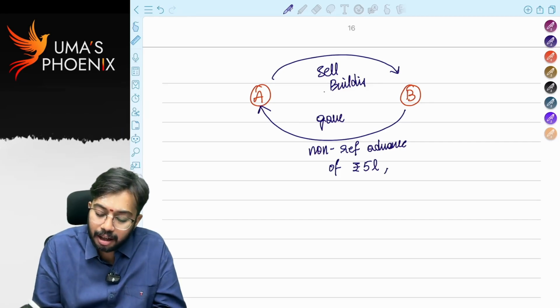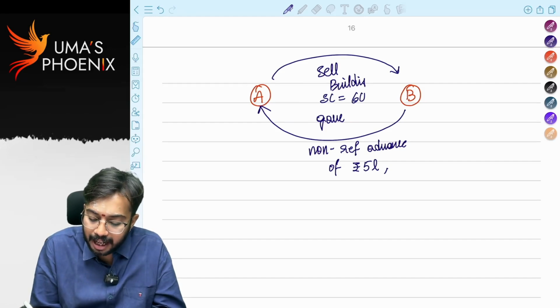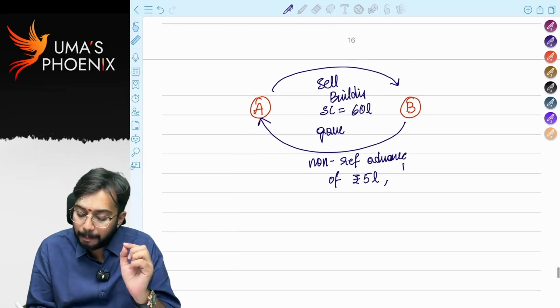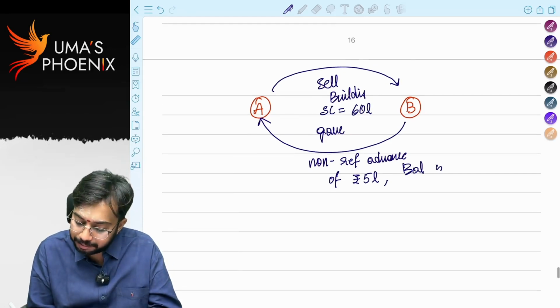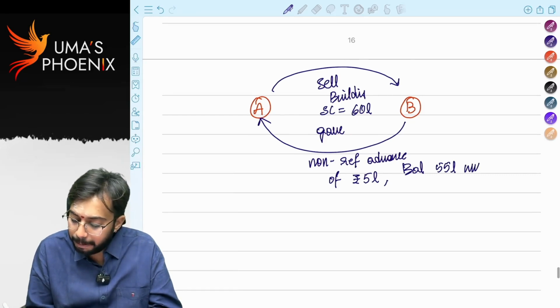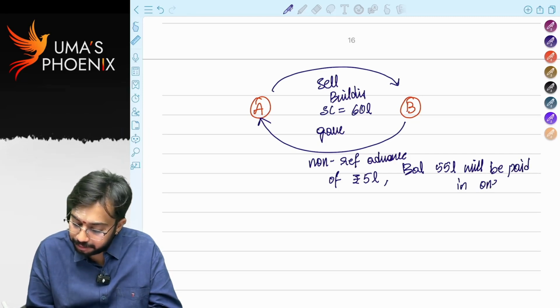Let's say sale consideration is 60 lakhs. So B was told the balance 55 lakhs will be paid in 1 month.